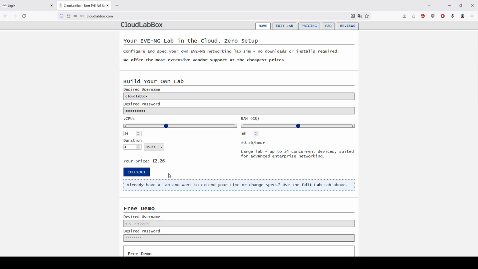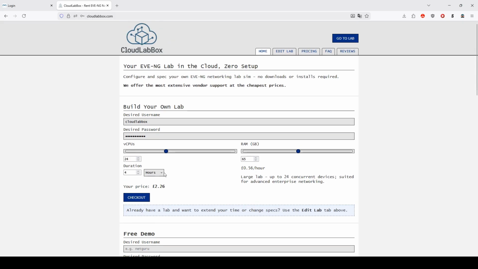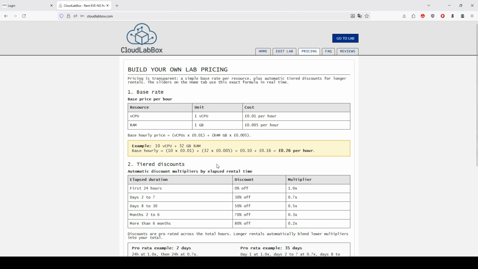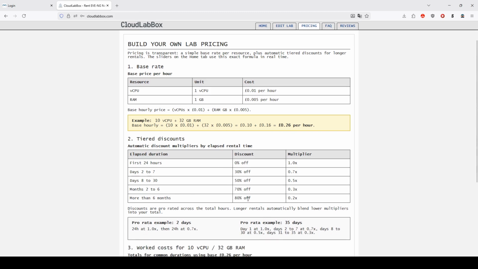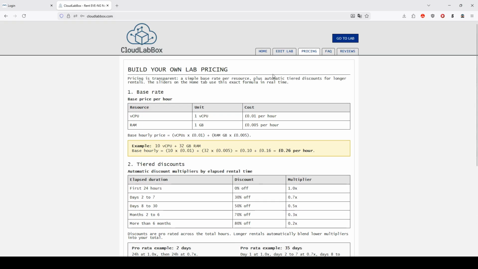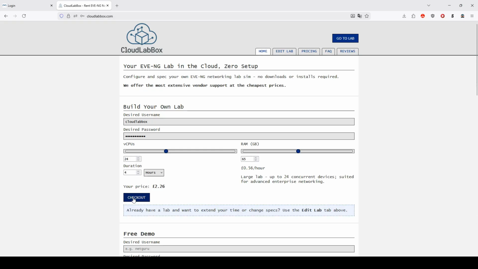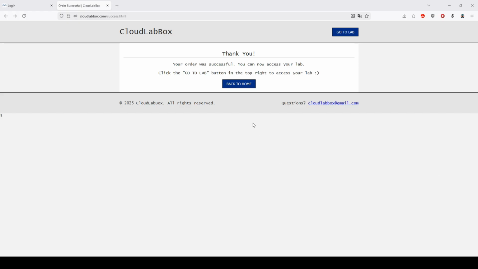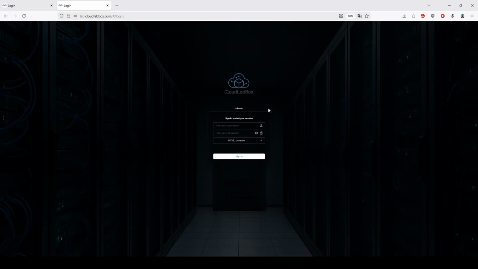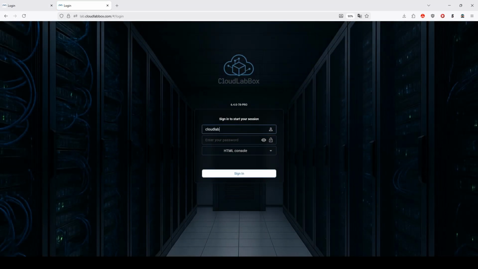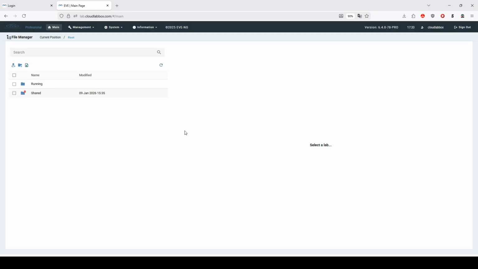But as you can see, it's very cheap for the type of specs that we're getting. It's important to note that if you want to rent for longer, you can, and you can get a pretty sizable discount if you do, as shown in the pricing tab here. But anyway, let's just go ahead and click checkout. Once we're done paying, we can go ahead and log into the EVE-NG Pro server. Let's put in our credentials here. And there we go, we are in our very own EVE-NG Pro server.